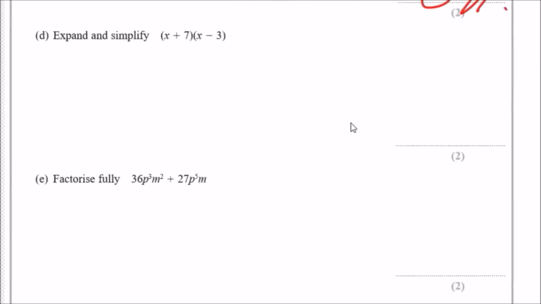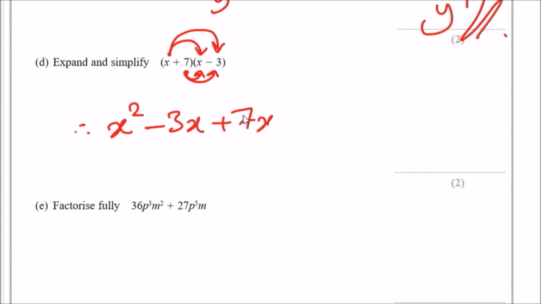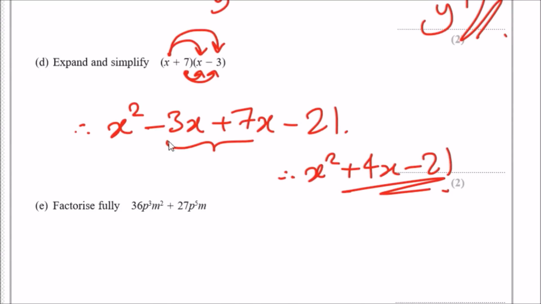D, expand and simplify this quadratic. It's a double bracket. Here we use the FOIL method. The way this works, you pick one term x, multiply against the other x, then the same term multiply against minus 3. Then you take the second term 7, multiply against x and minus 3. So we should get x times x is x squared, x times minus 3 is minus 3x, 7 times x is 7x, 7 times minus 3 is minus 21. Then tidying this up, collect like terms: minus 3x and 7x become plus 4x, so we should get x squared plus 4x minus 21. Oh, easy.